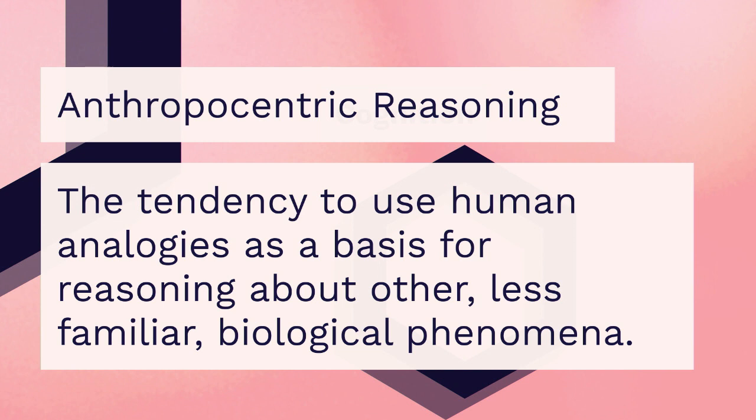But where it isn't wrong is when you're reasoning about a system a human has built. The reason we're good at reasoning about systems is that this bias, this precondition where we assume something is like a human, is actually perfectly viable when we're reasoning about a system a human built. We think, well, how would I have built this? How should this function? And it turns out that that line of reasoning perfectly aligns to how a human would have built it. So really, the bias works for us in the computer science world, and it works against us in the biological world. And that was kind of how I learned why I was bad at biology.